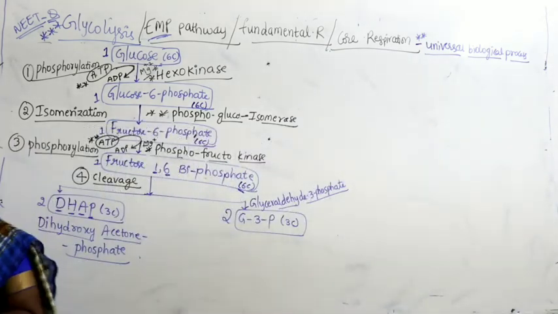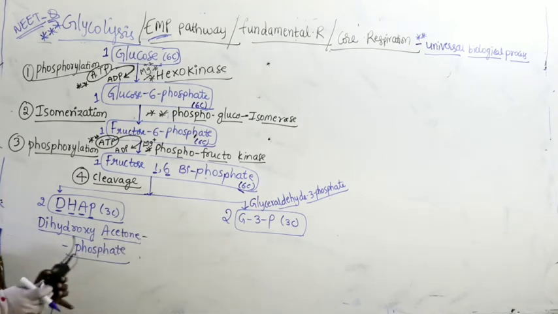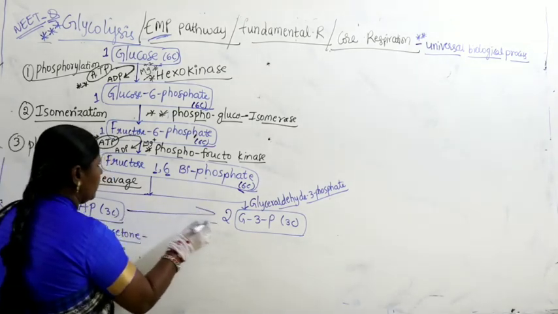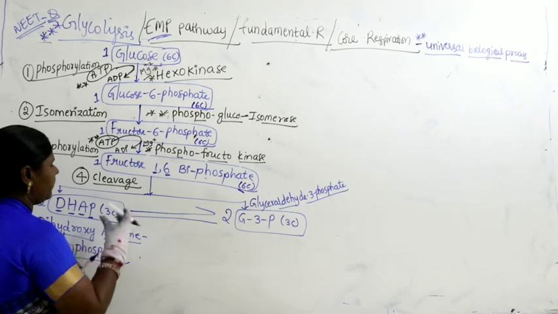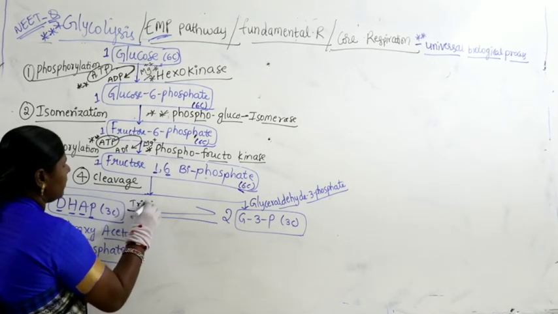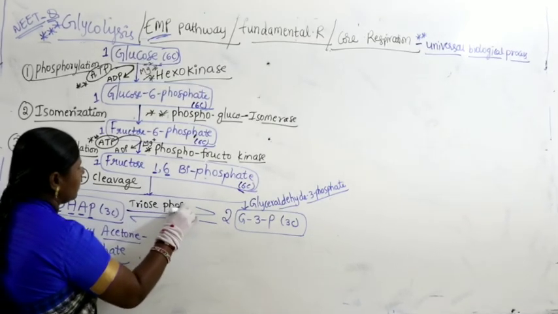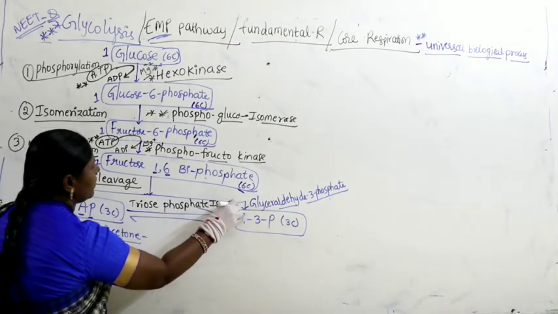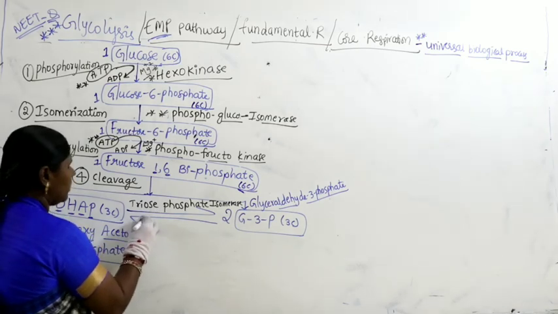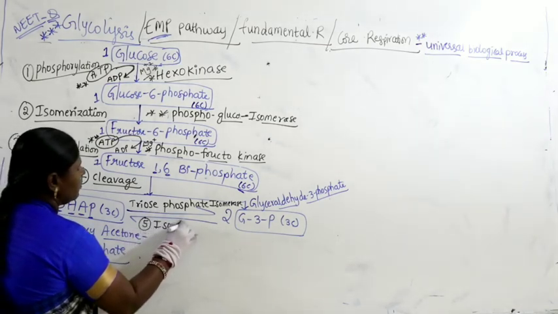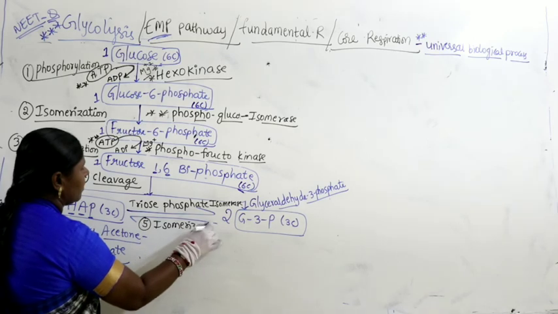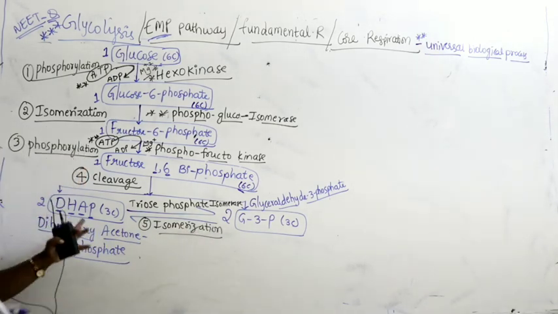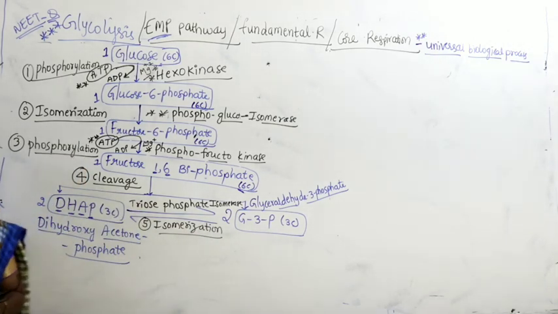Now what happens here? These both are isomers, right? Now further it becomes reversible. Now with the help of the enzyme triose phosphate isomerase, they undergo the reaction called isomerization, meaning DHAP can convert into G3P, and further it participates in the process called glycolysis.